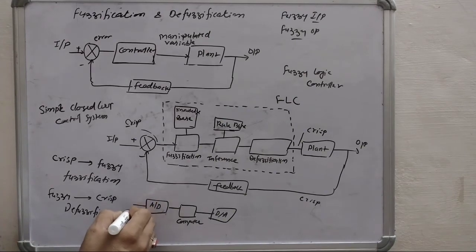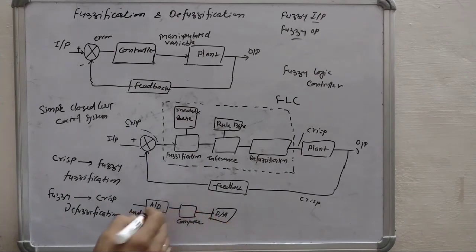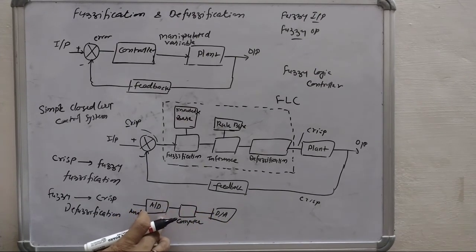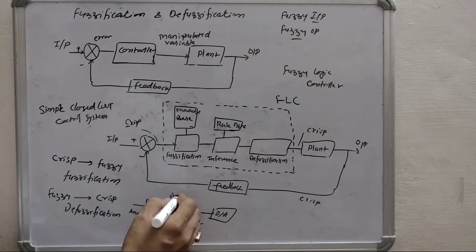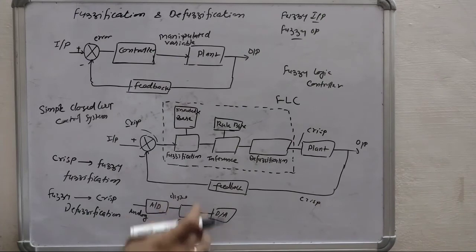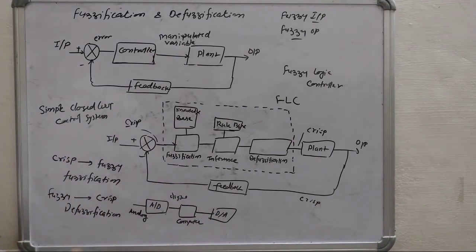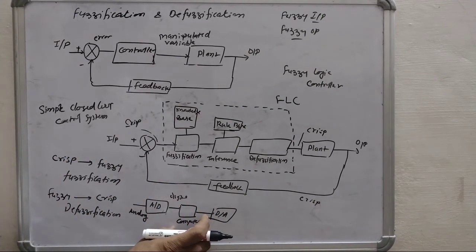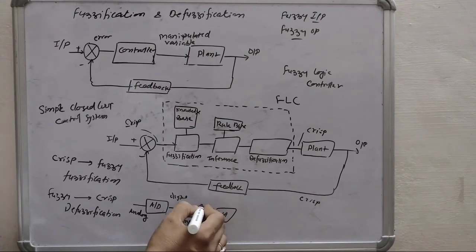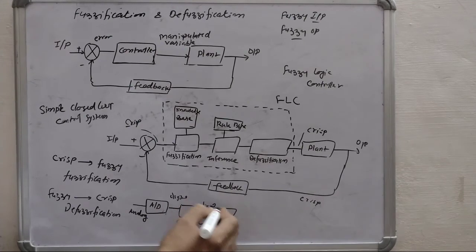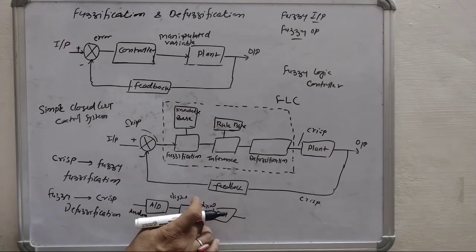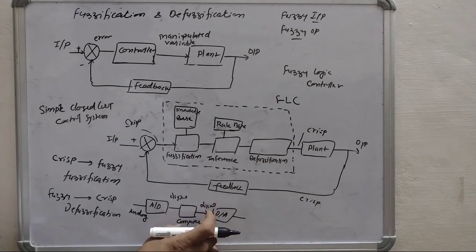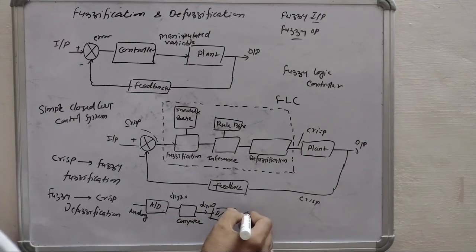Our inputs are analog here, so this analog input is converted into digital. Then the computer processes this digital input with some algorithms and provides output in digital form again. Through the D to A converter, we convert this digital output given by the algorithm into analog again.